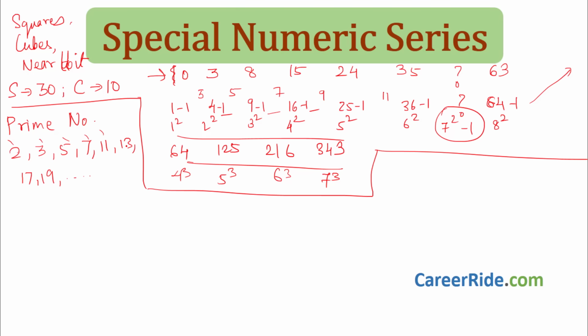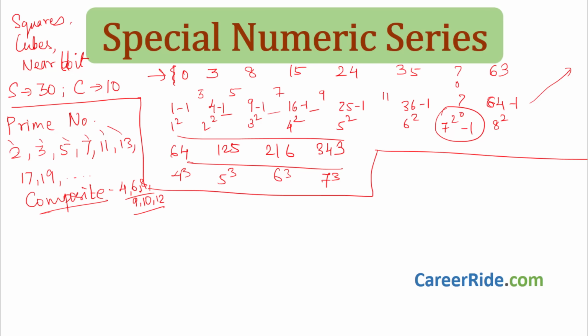After 11, 13 is the next prime, so I add 13 to get the next element. This is the prime number series. The numbers which are not prime are called composite numbers. The rest of the numbers, like 4, 6, 8, 9, 10, 12, are composite numbers because they are not prime.